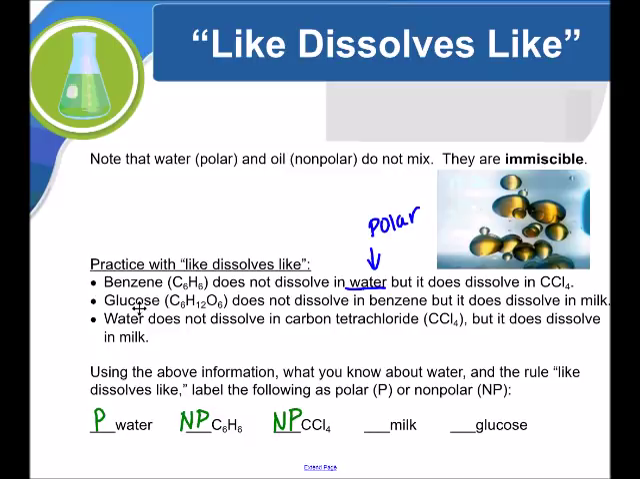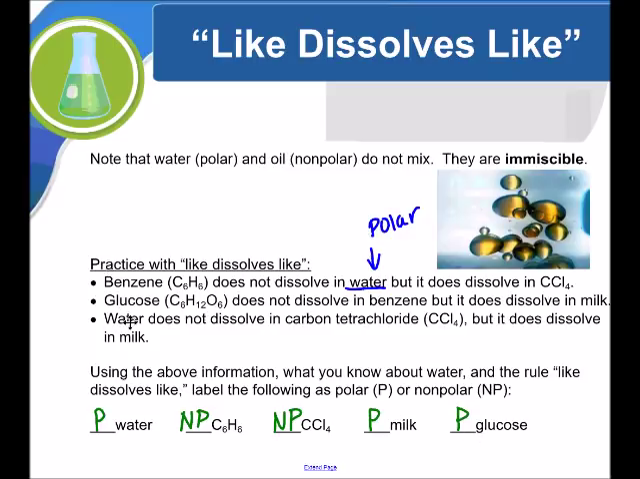Now, glucose does not dissolve in benzene, but it does dissolve in milk. We know that benzene is nonpolar and glucose does not dissolve in it. That means they are not alike. Glucose must be polar. And it does dissolve in milk, so milk must also be polar. It's because they're alike. Like dissolves like. Oh, actually, we just covered that, so glucose is polar.